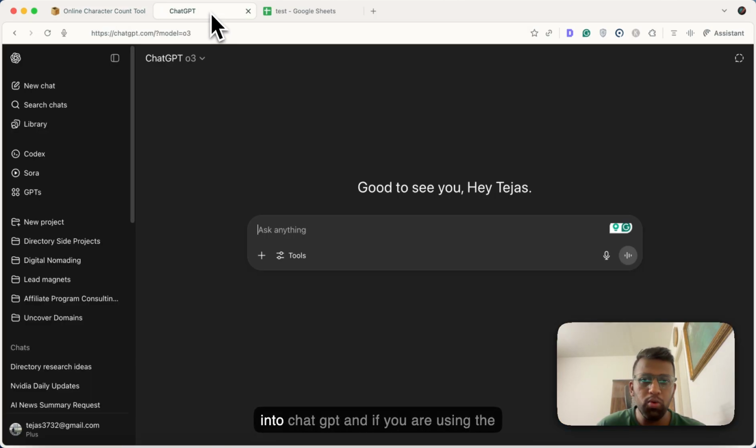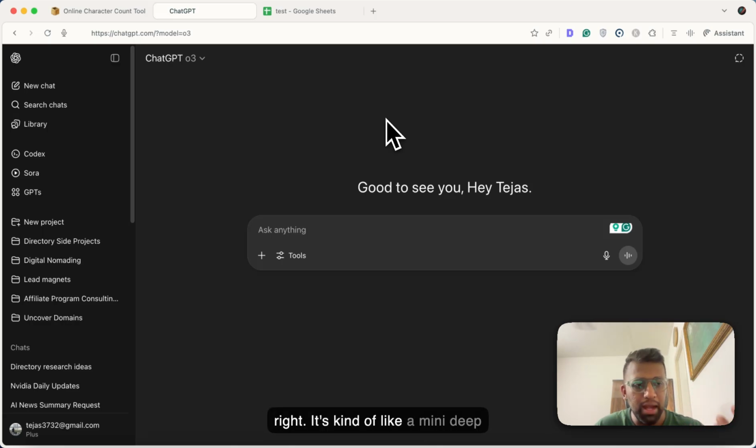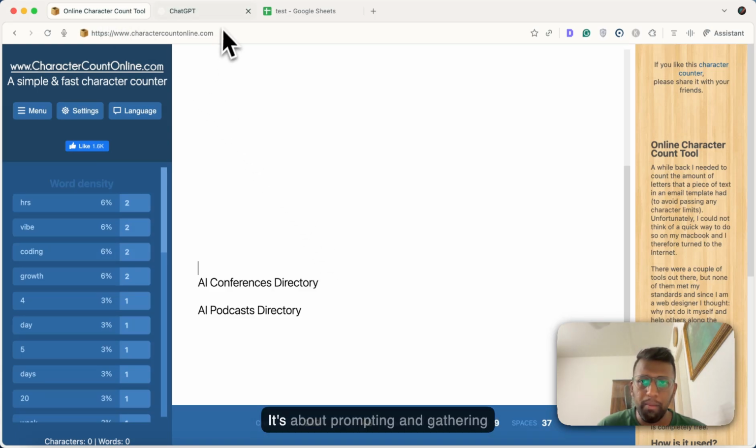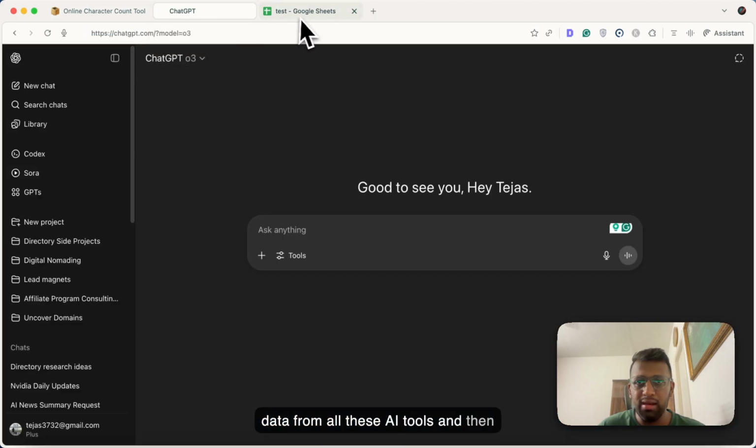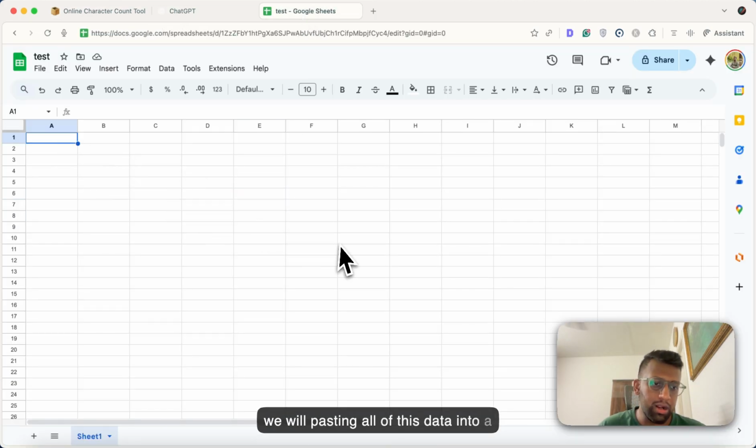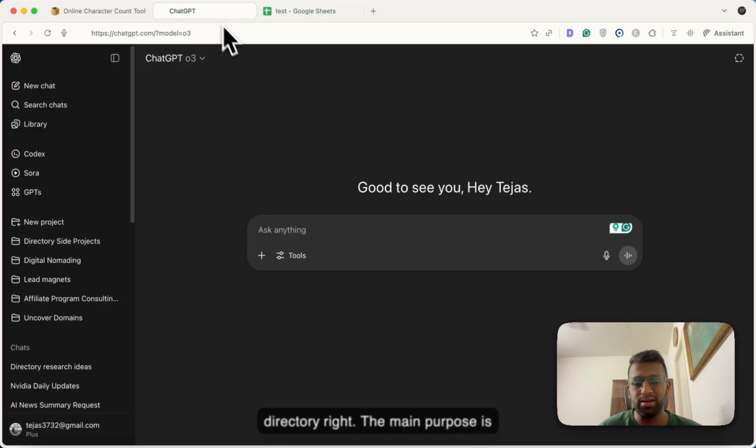So let's get into ChatGPT. If you are using the free version, it's fine, but I would highly recommend getting a Plus subscription of ChatGPT because the O3 model is pretty powerful. It's very powerful when it comes to gathering data and doing research, right? It's kind of like a mini deep research version. I'll just show you how you can gather data. It's about prompting and gathering data from all these AI tools, and then we will paste all of this data into a directory, right? The main purpose is to gather data.